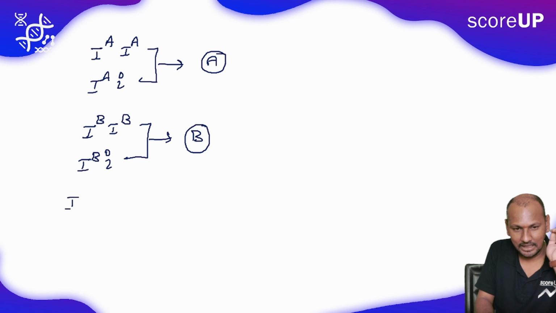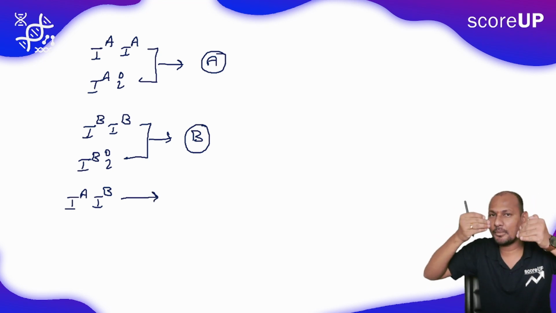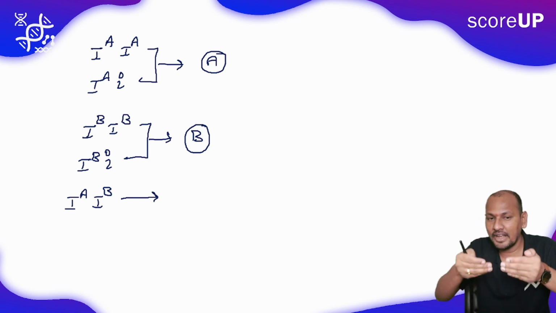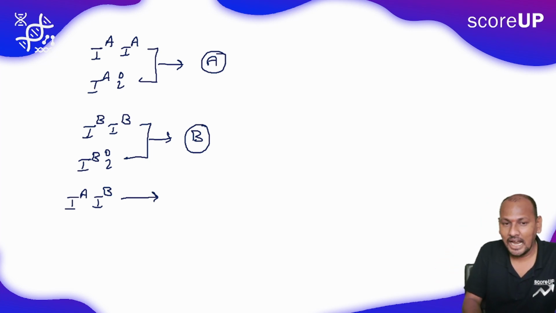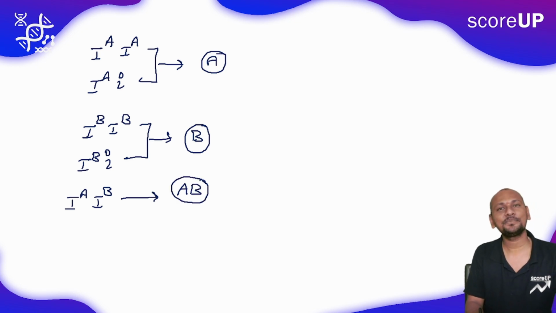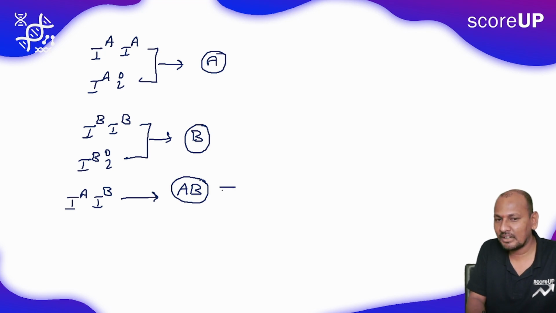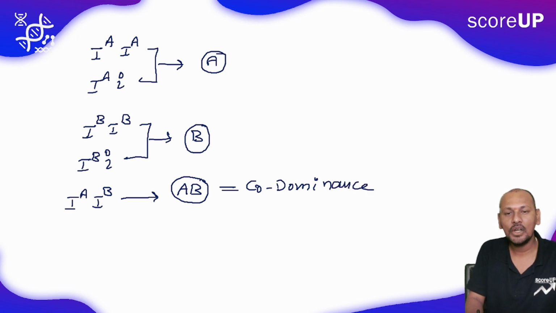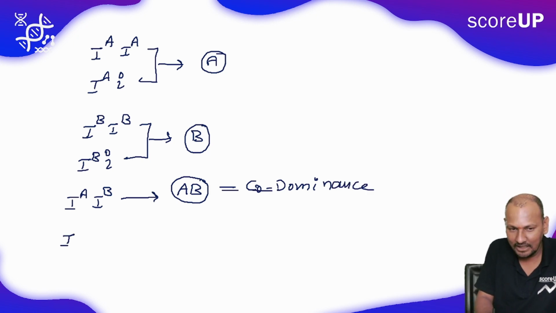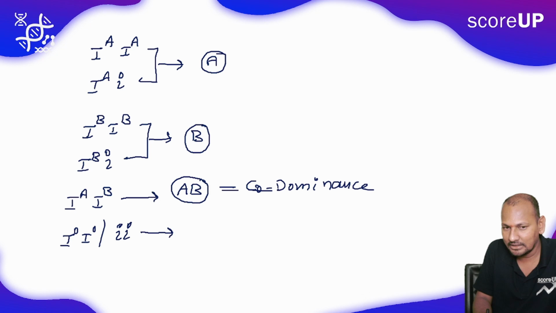In the same manner, as I said earlier, allele A and allele B both are equally capable of expression. Hence, the IA-IB genotype can express the blood group AB. This is the best example for codominance. Okay, then finally IO, or you can represent it like this, is responsible for the blood group O only.